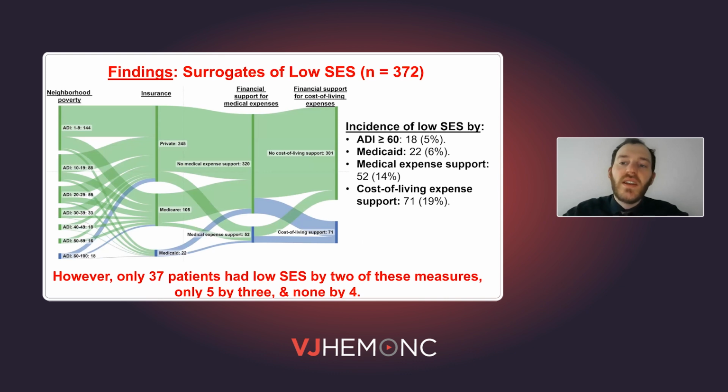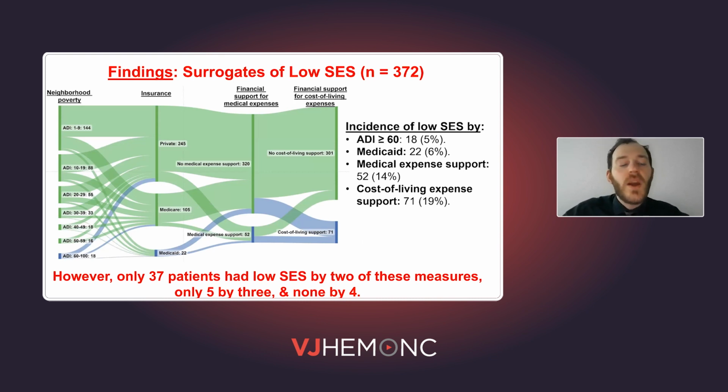And we found that, looking across these 4 surrogates of socioeconomic status, 5% of patients were living in a neighborhood with low socioeconomic status. 6% had Medicaid insurance. 14% received medical expense support, and 19% received cost of living expense support.